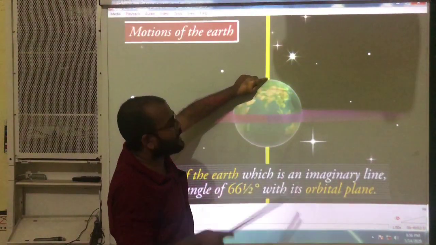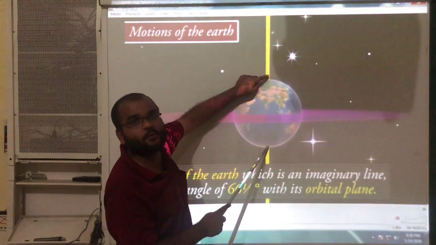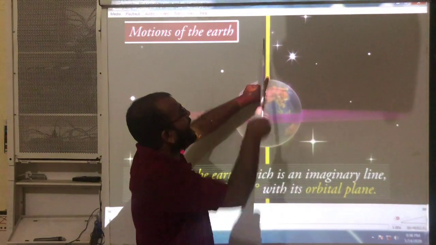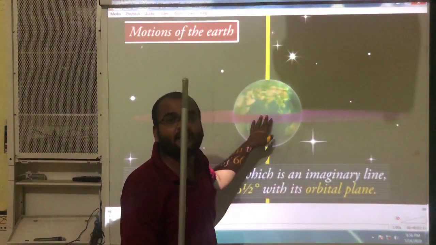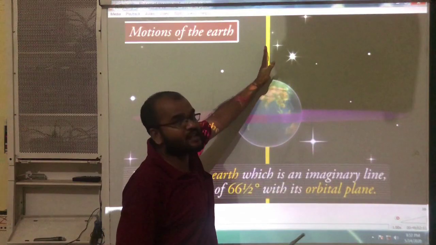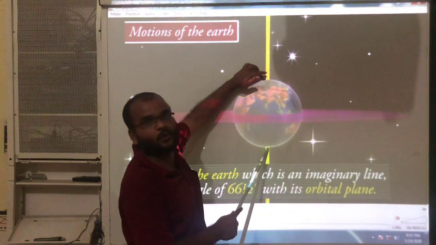Here north pole and here south pole. Through these two poles, one imaginary line is passing.